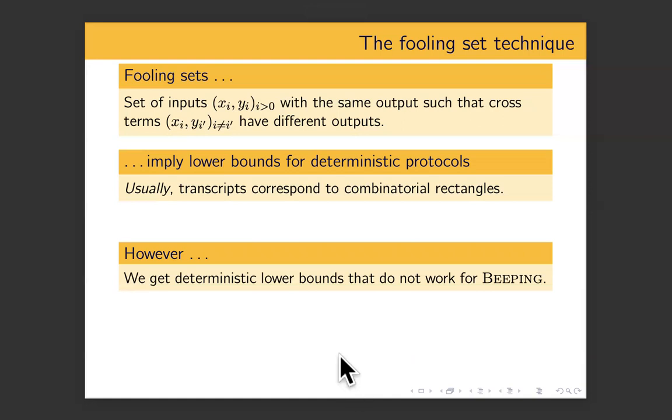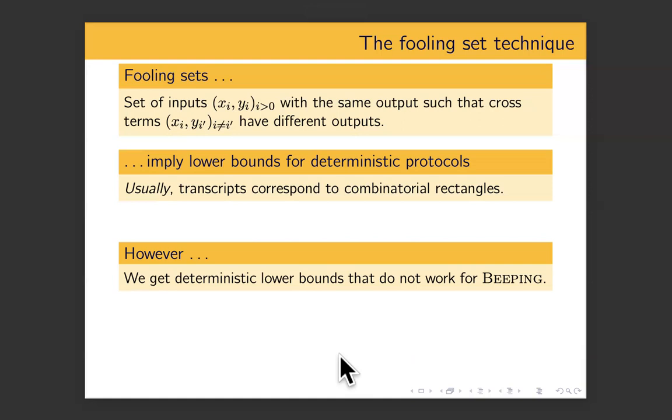So it is okay for x1, y2 to be in a rectangle if it is one of the inputs that it fails on. And moreover, it does not work for the beeping channel. It only works for two-party or similar models. And these are big problems because we want to use this technique to show a lower bound for randomized protocols on the beeping channel. But let us ignore them for now. We will deal with them later.